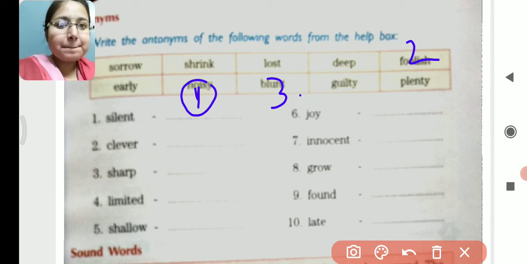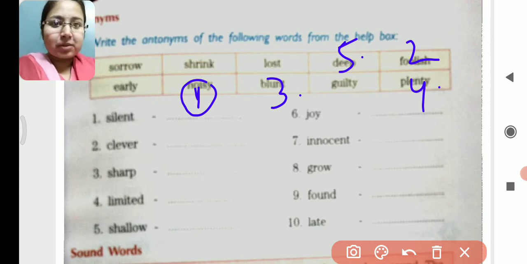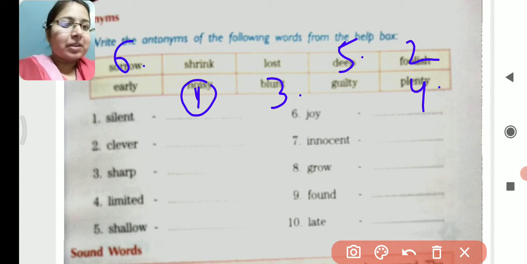Next, limited. Limited will be plenty. Limited means present in small quantity or small number, and plenty means in abundance, that means a lot. So this will be your number 4th. Next, 5th, shallow. Shallow, deep, which is given here. 6th, joy. The antonym of joy will be sorrow, which is given here. 7th, innocent.